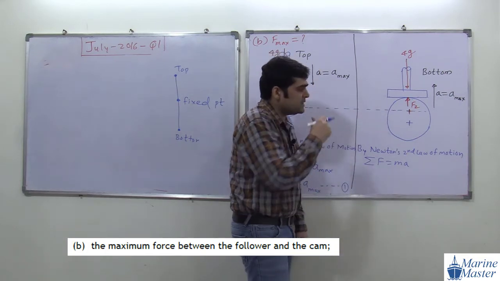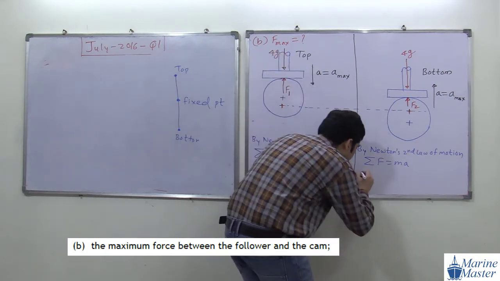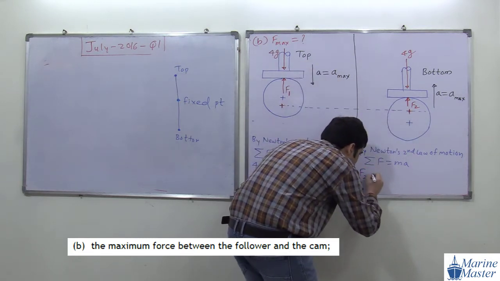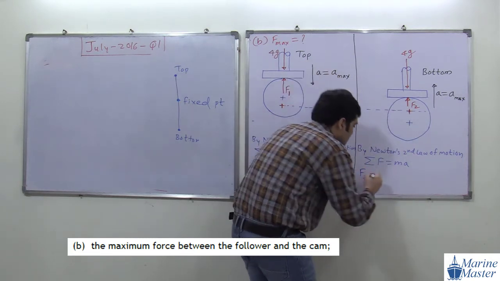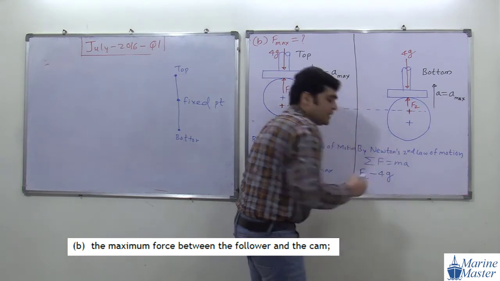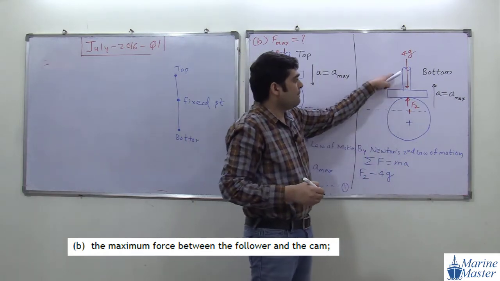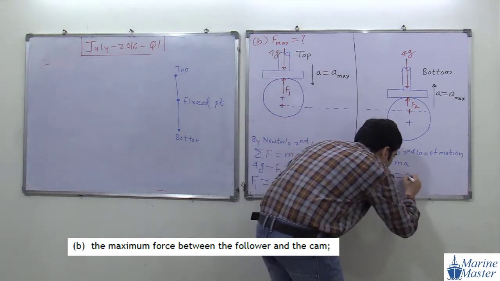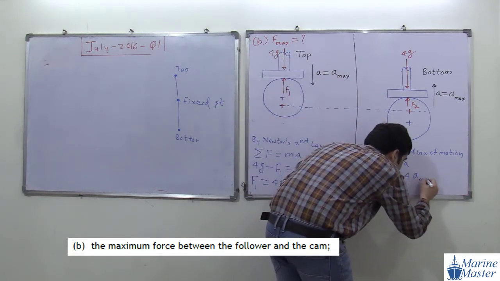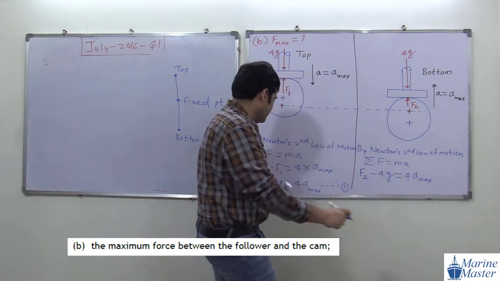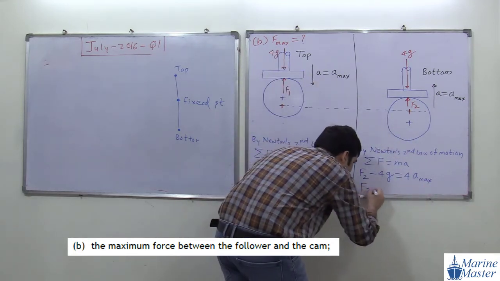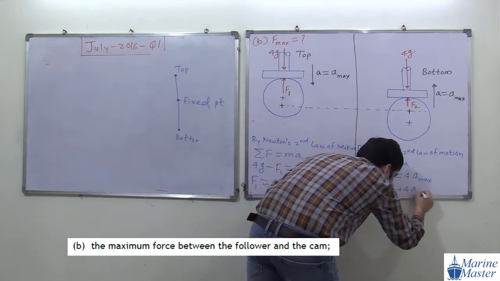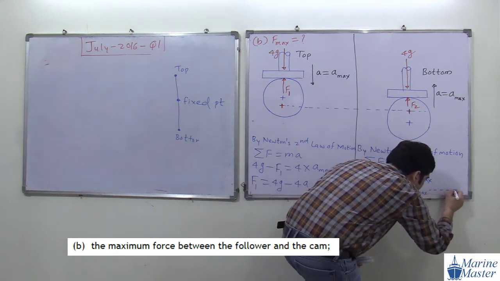So what is the force in the direction of acceleration? Here, which force is in the direction of acceleration? F2. So F2 minus 4g, 4g is in the opposite direction, is equal to 4 into a max. So please everyone do the calculation with me further. So F2 is equal to 4g plus 4a max, and we will call it equation number 2.